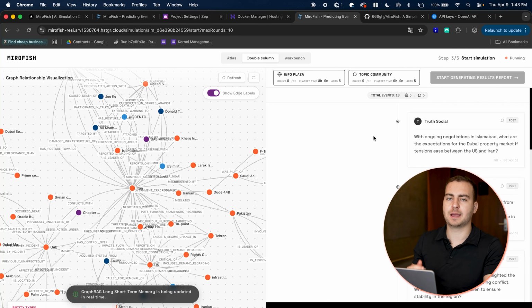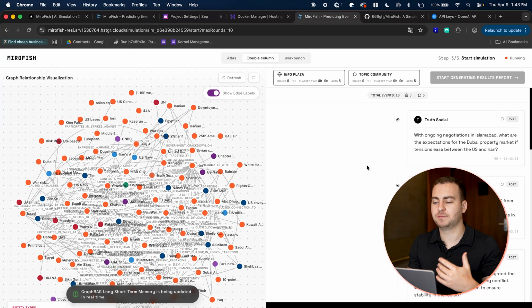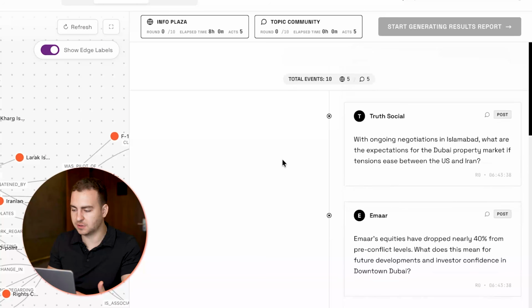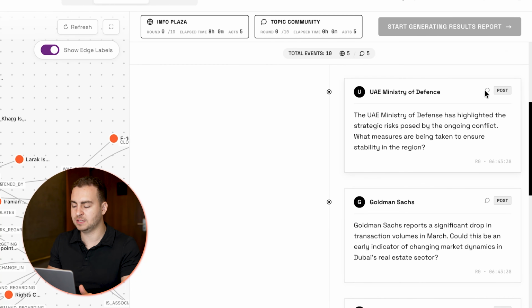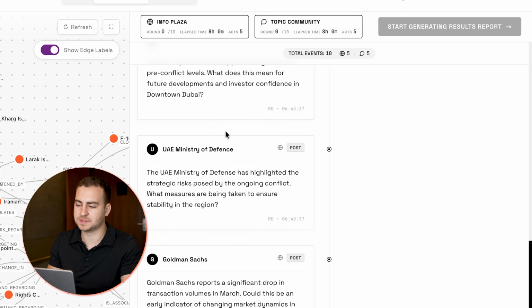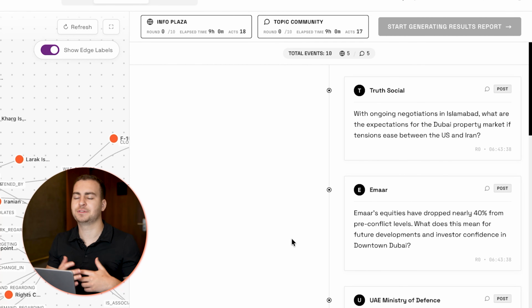So because I put that we're going to have those 10 wheels, it's a 0 out of 10. It will then tell you how much time has elapsed, and we should have various different actions happening. So you can see on the right-hand side, we have Truth Social post, EMAR making a post, UAE Ministry of Defense. If there's comments and we click into it, we'll see those, right? And then we have the same thing here on the Info Plaza where we get slightly different types of communication.